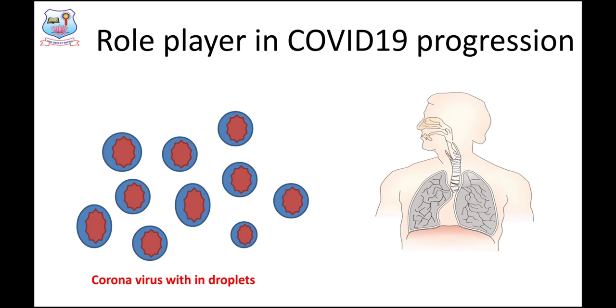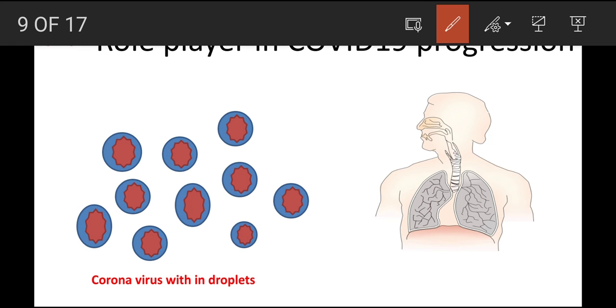When this structure is inhaled by the healthy individual, what happens? This virus gains access into the respiratory tract of human beings. Actually, the problem with the people is that the total course period of this infection is 14 days. Majority of the people, only because of their negligence, go and meet the doctor after the 8th day or 9th day of infection.